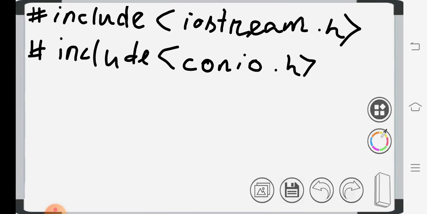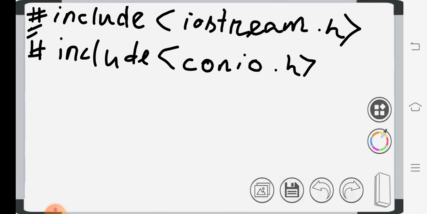In C++ programming, the basic header file is #include <iostream.h>. Here hash means preprocessor directive, which directs the preprocessor to include all the input output functions in the program. iostream means input output stream, which contains all the input output functions, and .h means header file.